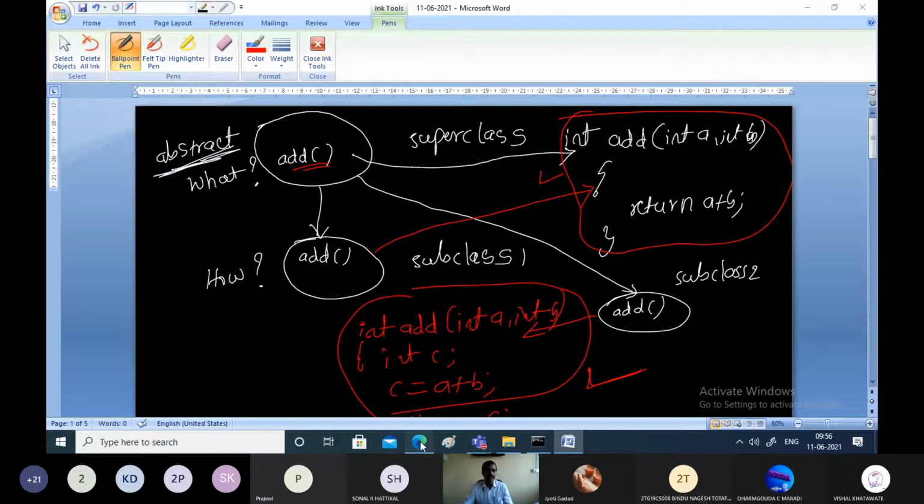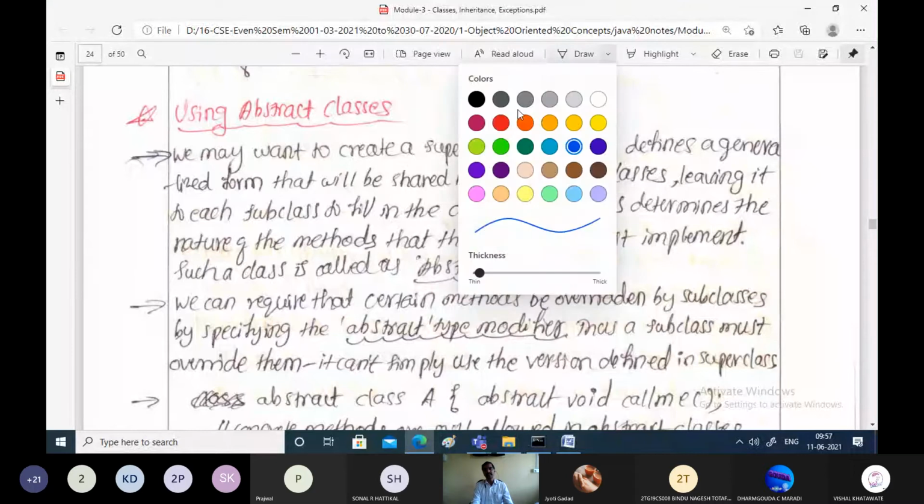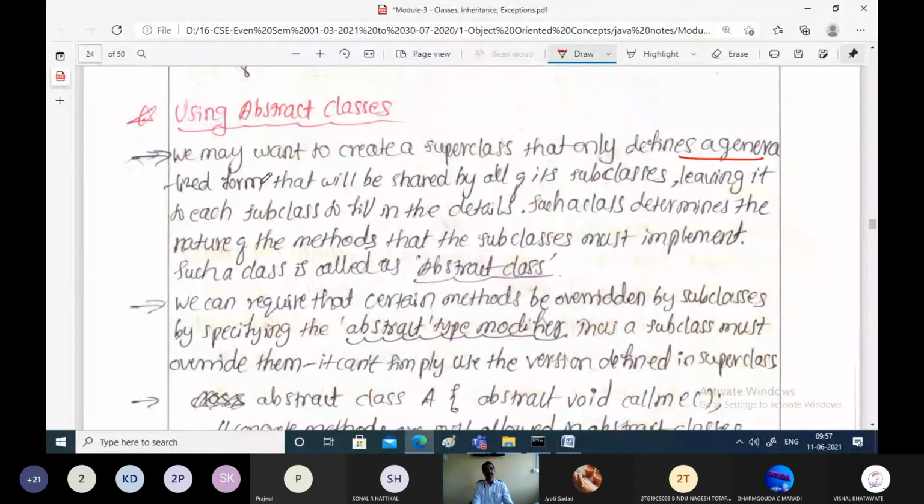So this is the notion of the abstract class. What will an abstract class do? We only define a general class of action, a generalized form that will be shared by all the subclasses, leaving it to each subclass to fill in the details. That is, it is left to the subclasses to implement it. And such a class is called an abstract class.